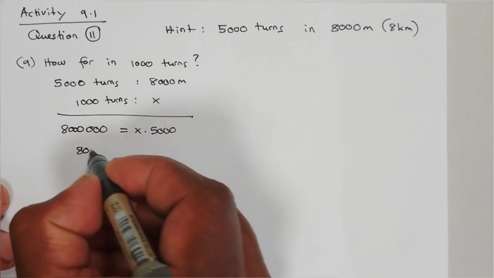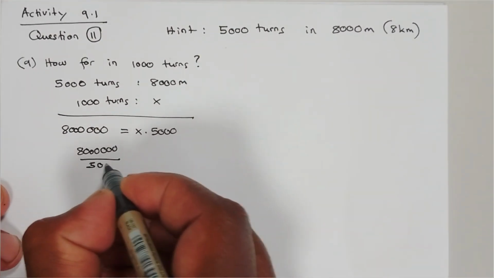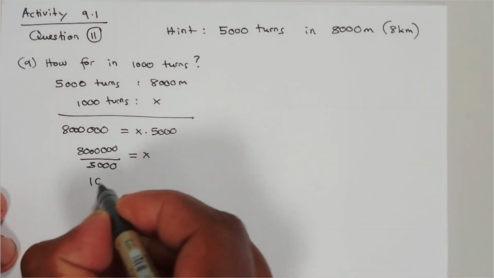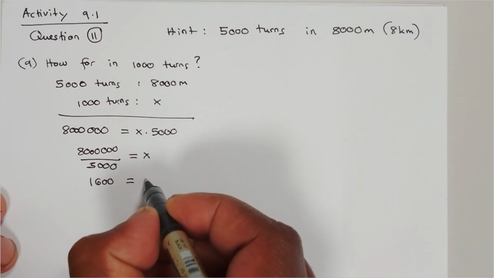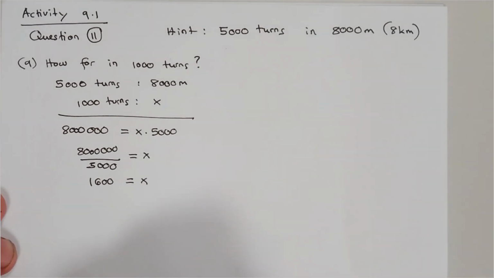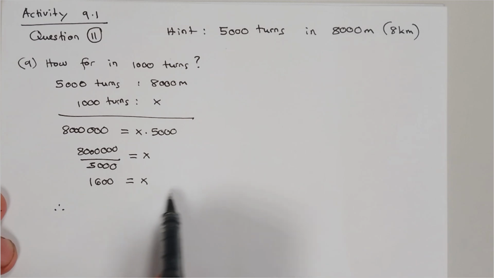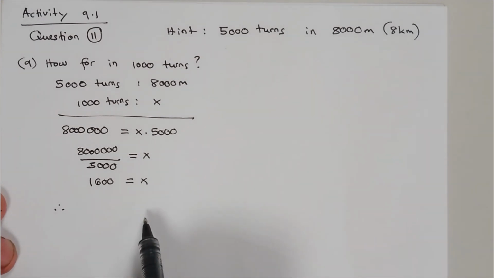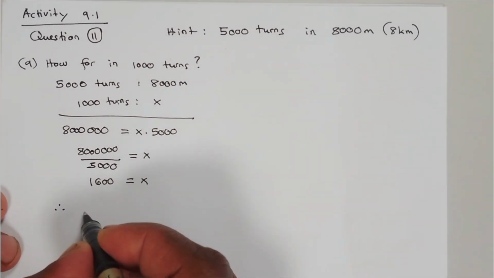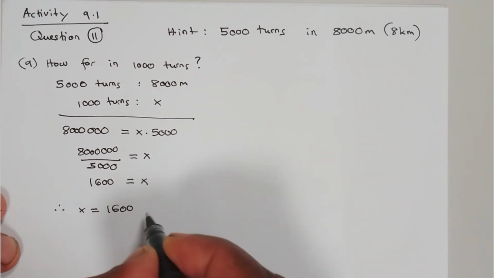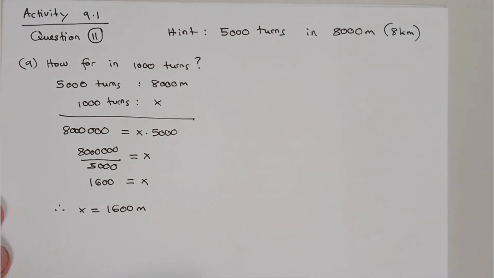So left hand side we have 8 million divided by 5000, and on the right hand side we have x. So we evaluate that, we get 1600. Now that 1600 is in meters, okay? Because we started off with 8,000 meters in the first expression. So we can say x is equal to 1600 meters.